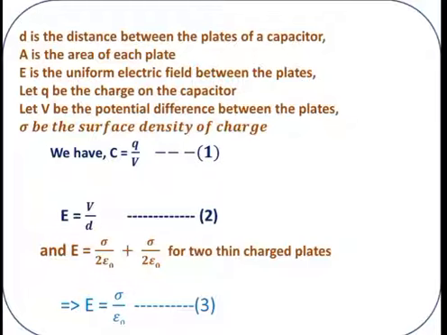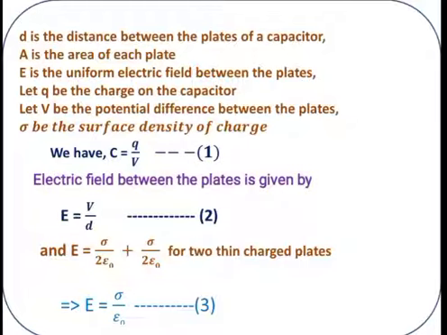Next, the electric field between the plates is given by E equals V by D. This expression also we discussed at the beginning of this chapter, so please go through that derivation. V is the potential difference, D is the distance between the plates, E is the electric field. Call it equation number 2.